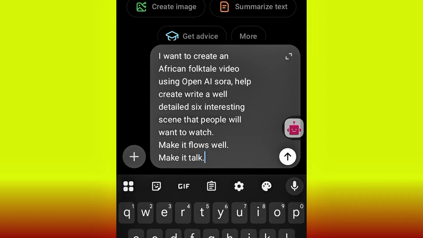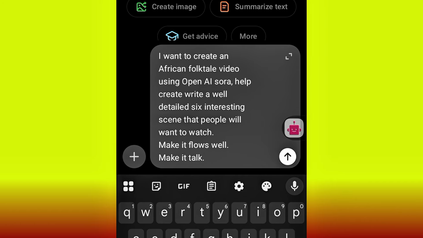You just have to come to ChatGPT and pour everything in detail. Tell ChatGPT you want to create an African story, this and that. Anything that you want to see on the video, just describe it in detail, narrate the story to ChatGPT, and then tell ChatGPT to act as a prompt engineer and optimize your prompt for you. With that, ChatGPT is going to rewrite your prompt in a well-detailed manner for you to get a better result. You must not be a prompt engineer before you structure your prompt.